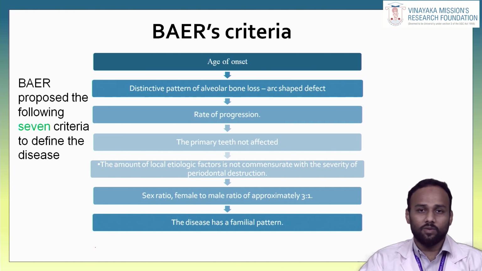Then, the primary teeth are not affected, only the permanent dentition teeth are affected. The fifth one is the most important thing, because the amount of local etiological factor is not commensurate with the severity of periodontal destruction. In chronic periodontitis, the main culprit or etiology is the local factor, that is plaque and calculus, whereas in aggressive periodontitis, there will be a minimum amount of plaque and calculus as etiological factor. The sixth one is sex ratio. In aggressive periodontitis, there is female preponderance, and the female-male ratio is 3:1. And the last one is that it runs in a family; the disease has a familial pattern. These are the 7 criteria given by Baer to define the disease.